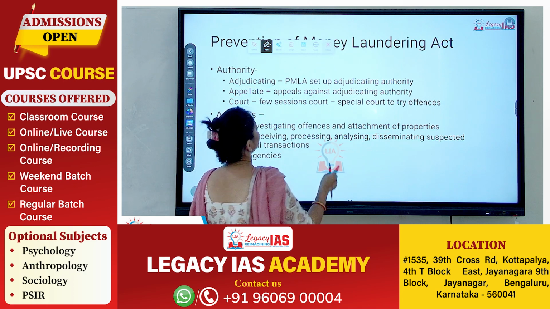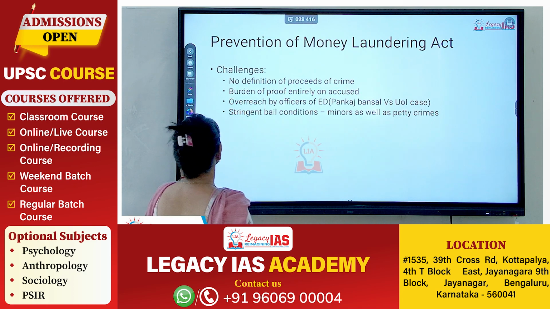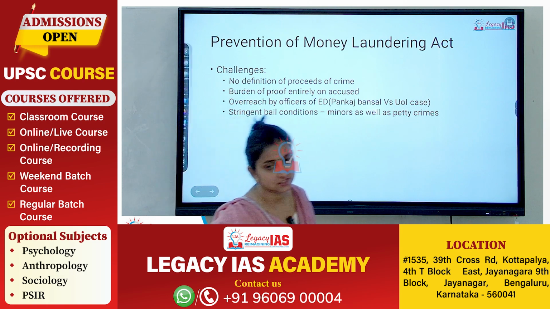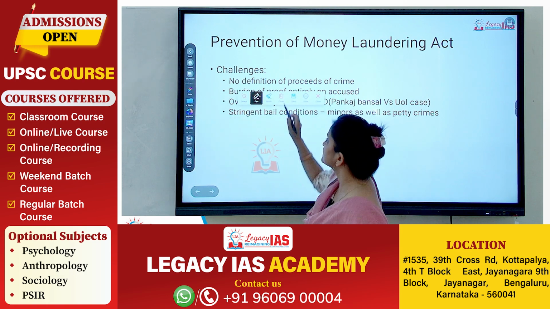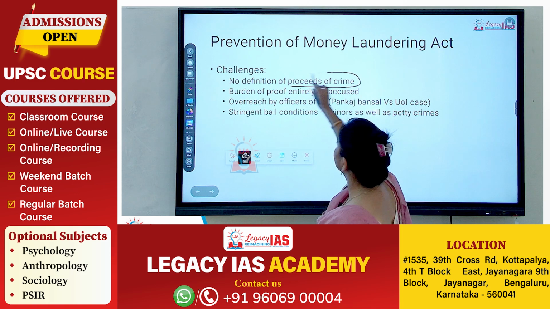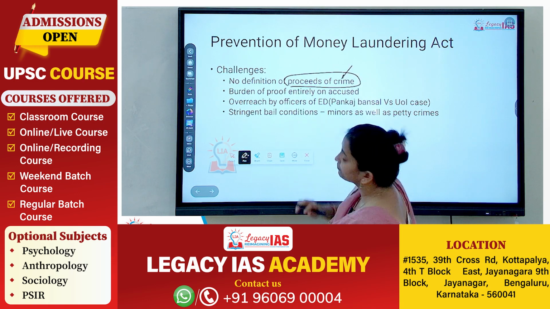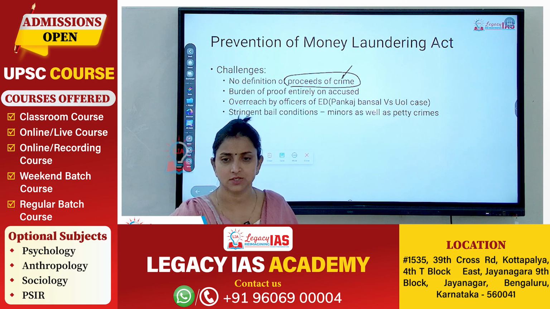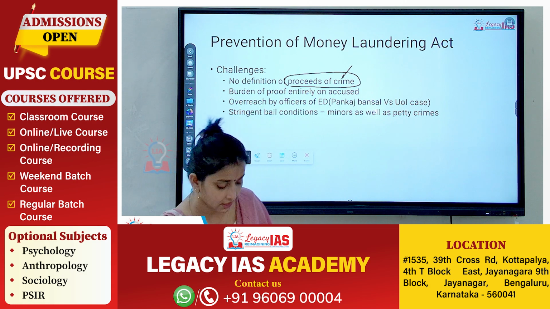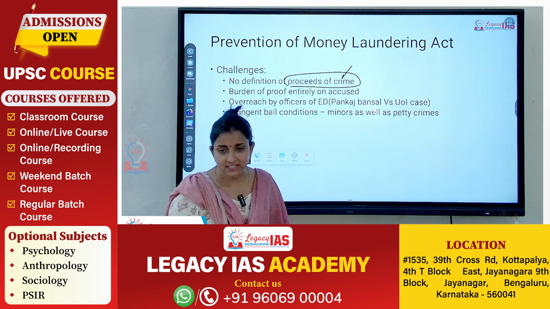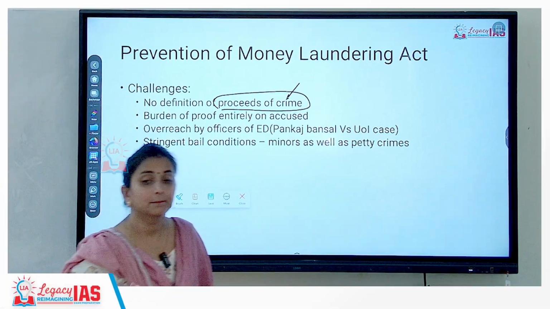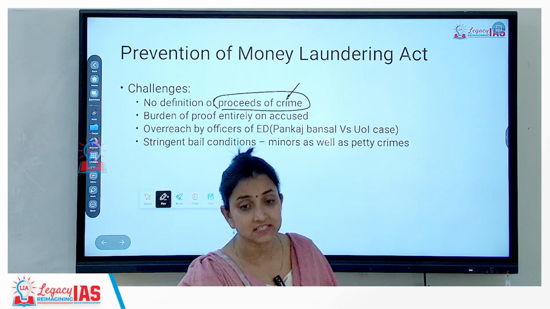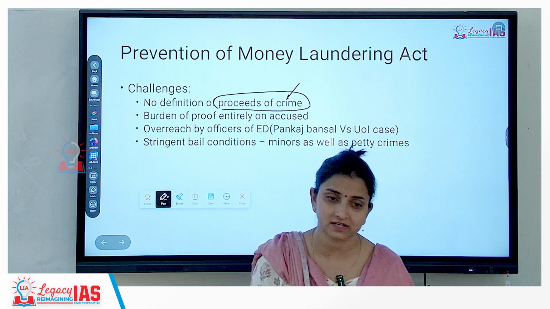Okay. Talking about one of the challenges associated with the Money Laundering Act. The first very big challenge is that there is no definition of proceeds of crime. We do have a list of crimes. So, all the crimes which are mentioned under either the IPC or the Immoral Traffic Prevention Act or the NDPS Act are enlisted as crimes. But what are the proceeds of the crime? For this we do not have a proper, clear definition under PMLA.